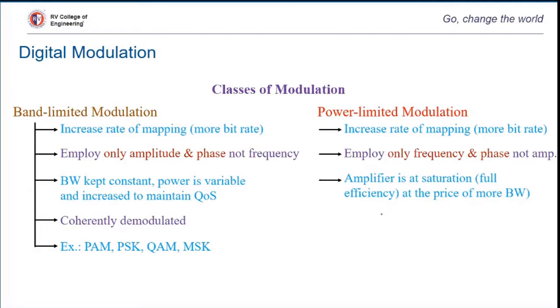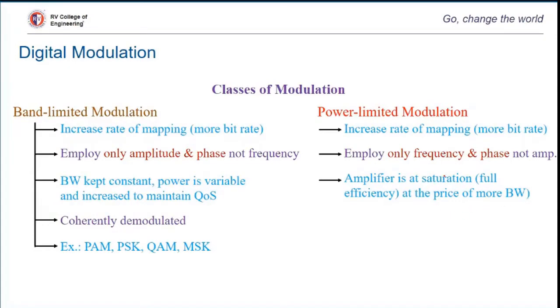We can have as much power gain as possible. So in a sense, the power amplifier, or the low loss amplifier, can be forced to operate at its full efficiency, in the sense at its saturation mode, such that we have the freedom of increasing or decreasing the bandwidth in order to meet a certain probability of error.